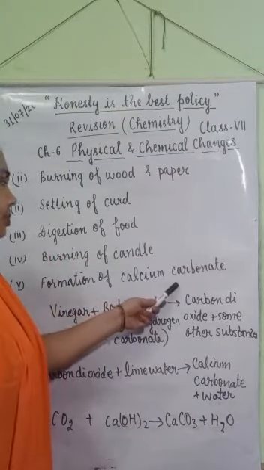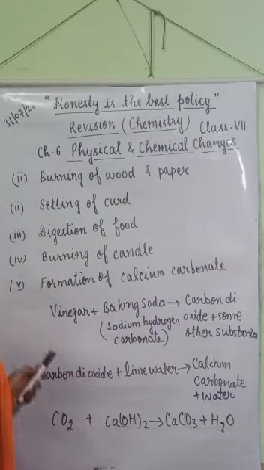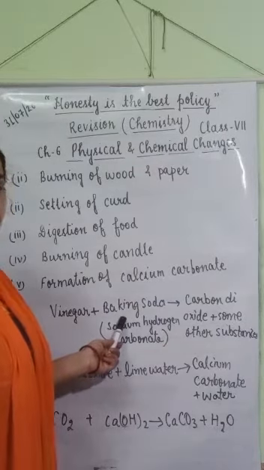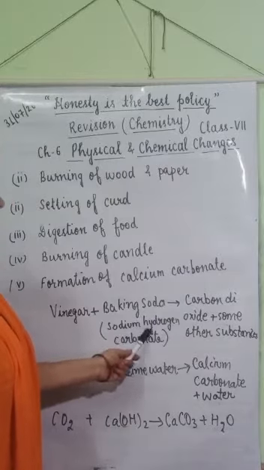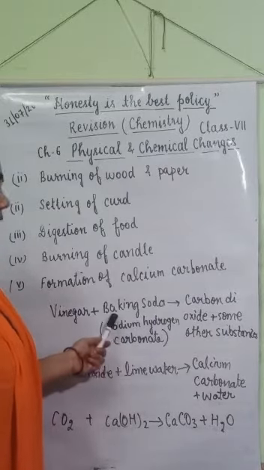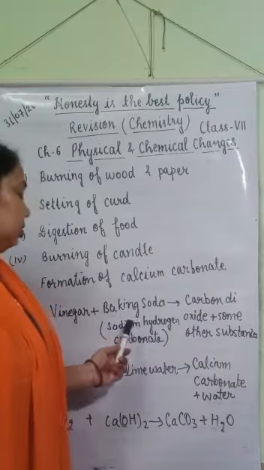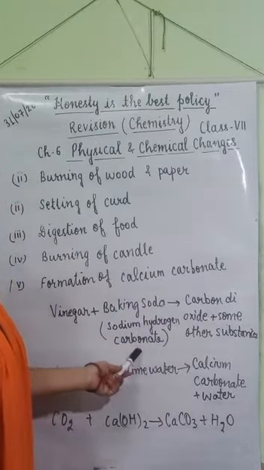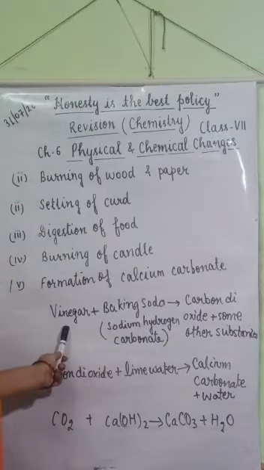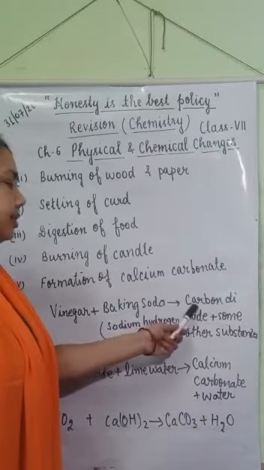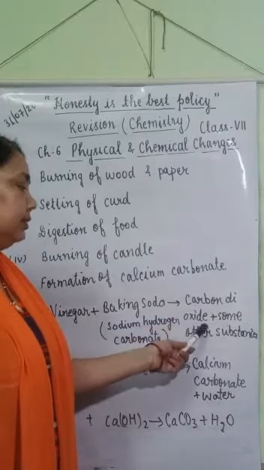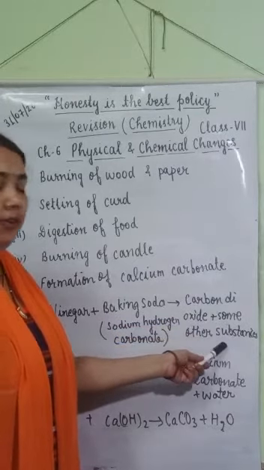Formation of calcium carbonate. How is calcium carbonate formed? The chemical name of baking soda is sodium hydrogen carbonate. When vinegar reacts with baking soda, it releases carbon dioxide gas and some other substances are formed.